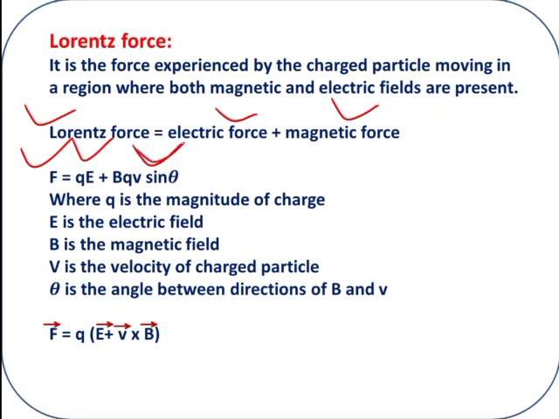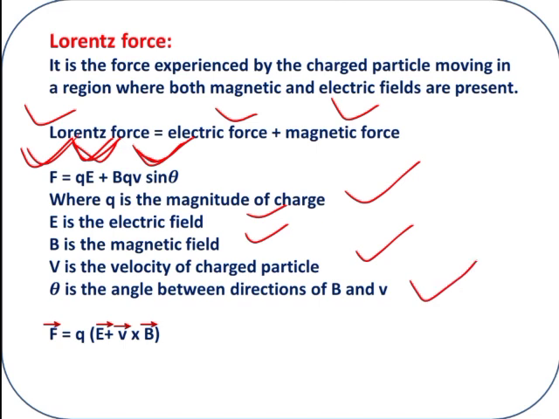We know the electric force from the previous chapter, F is equal to qE. Substitute the values of electric force and magnetic force. The addition of these two is the Lorentz force, where q is the charge, E is the electric field, B is the magnetic field, v is the velocity, and theta is the angle between B and v.